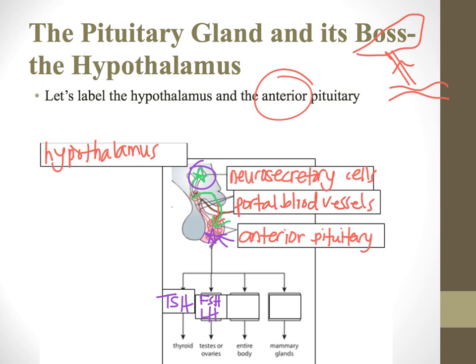So we know from previous chapters that the hypothalamus produces GnRH, gonadotropin releasing hormone. That tells the anterior pituitary to produce and secrete FSH and LH. So that's kind of how that interaction is working. Some more examples are GH, or growth hormone. We'll talk more about that later. And something called prolactin. This should be a giveaway that it's talking about milk, so we're in the mammary glands.